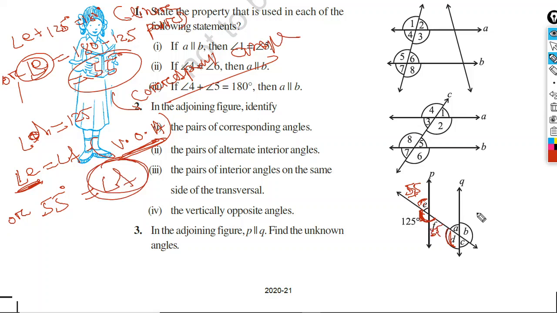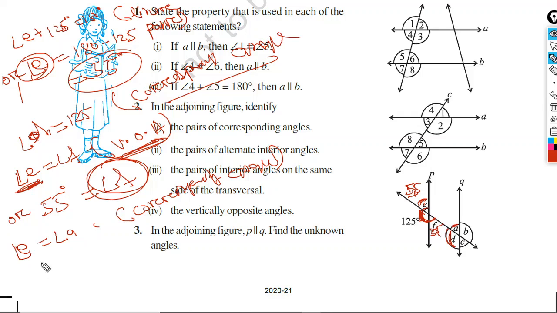Now look at the figure again. Angle E and angle A are what type of angles? Corresponding angles. You can write angle E equal to angle A, reason: corresponding angles.